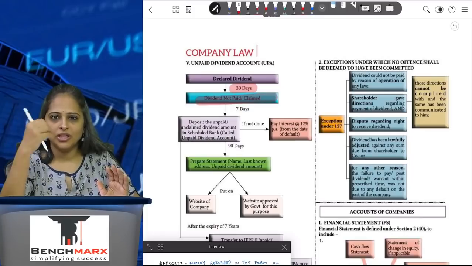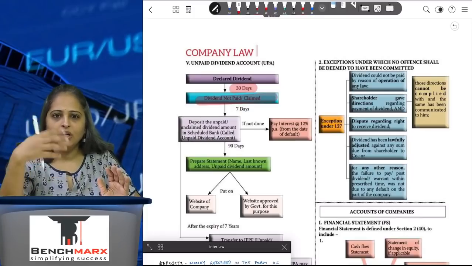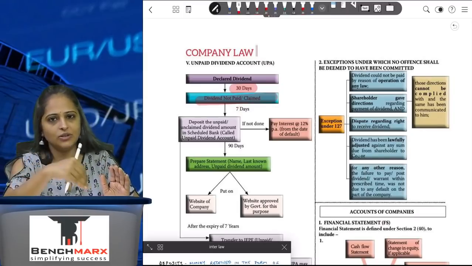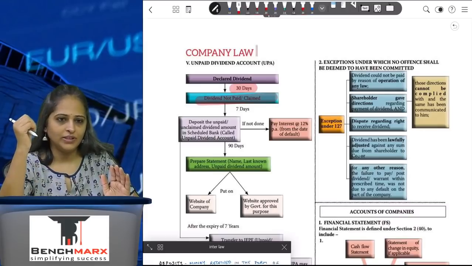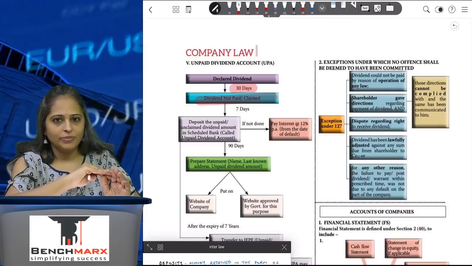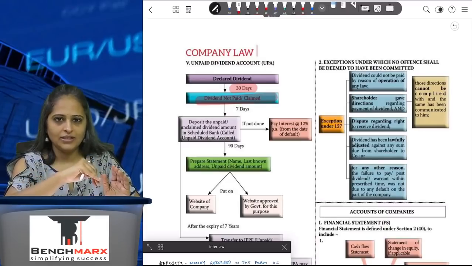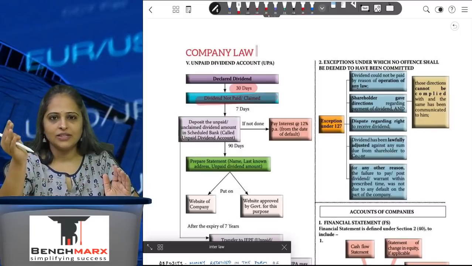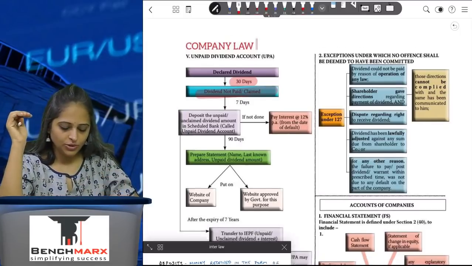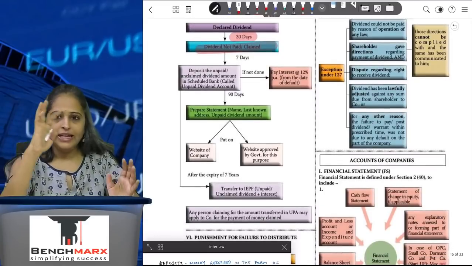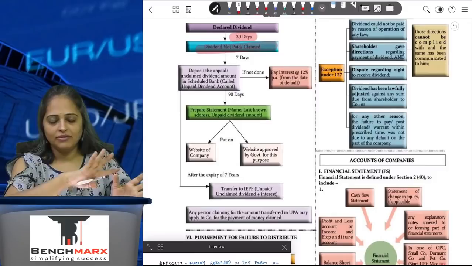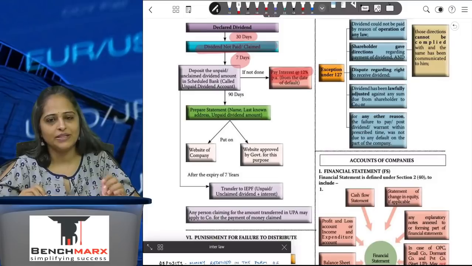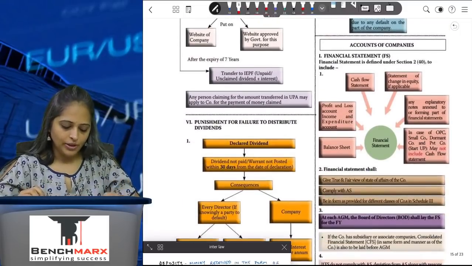In the future, if the shareholder comes back saying that okay, you know what, dividend was declared but I haven't received it, then I will have to pay them. They will make a request to the company and the company will pay it out of the unpaid dividend account. If they don't come for a period of 7 years from the date when it's transferred to the unpaid dividend account, then I will have to transfer it to the Investor Education and Protection Fund. So it will go to the Investor Education and Protection Fund. If I don't deposit the amount to the unpaid dividend account within a period of 7 days, then I will have to pay interest at the rate of 12% per annum from the date of the default.